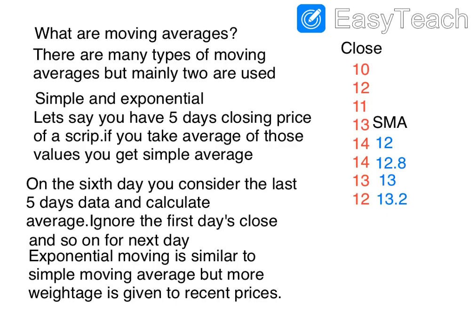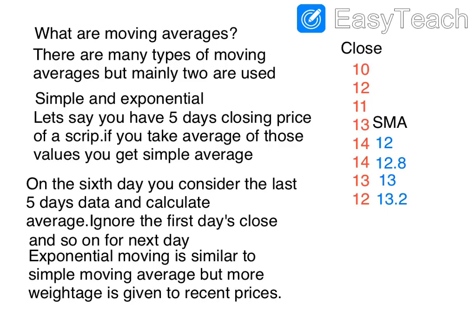Let us say you have got a data. The data I have shown on the right side is nothing but the closing price of a scrip. Now, if you want to calculate the 5-day simple moving average, all you have to do is to take the closing price of the first 5 days and divide it by 5. You can see on the right side, the first 5 days the closing price was 10, 12, 11, 13 and 14. The total of the first 5 days comes to 60, and if you divide it by 5, it will come to 12. So the simple moving average on the 5th day is 12.